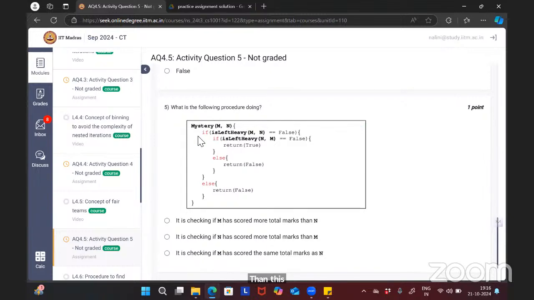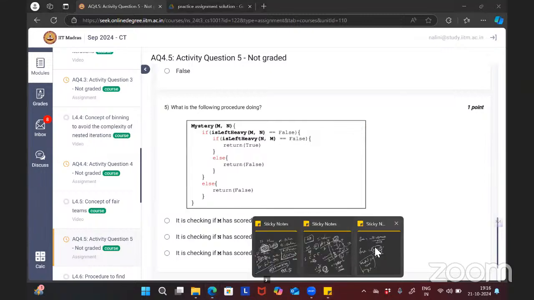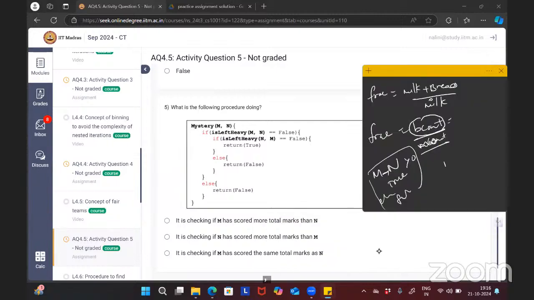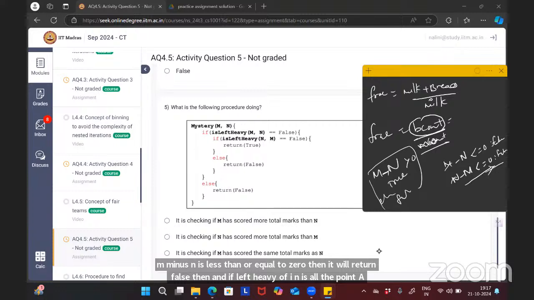So mystery takes m comma n and checks if is left heavy of m comma n is false. That means if the difference in marks, m minus n, is less than or equal to 0, then it will return false. And if is left heavy of n comma m is also false, that is, n minus m is less than or equal to 0, then only this will return false. If this procedure is returning false for m and n and for n and m, then it is returning true.